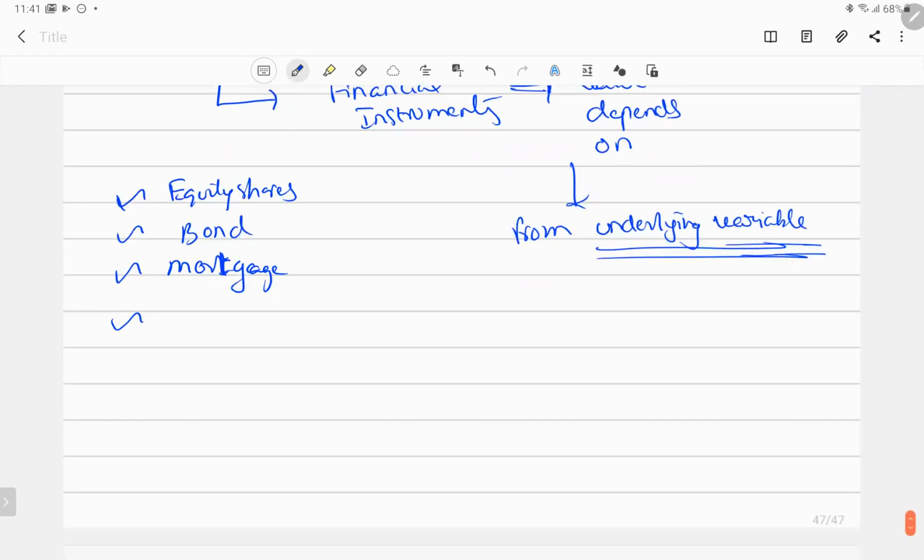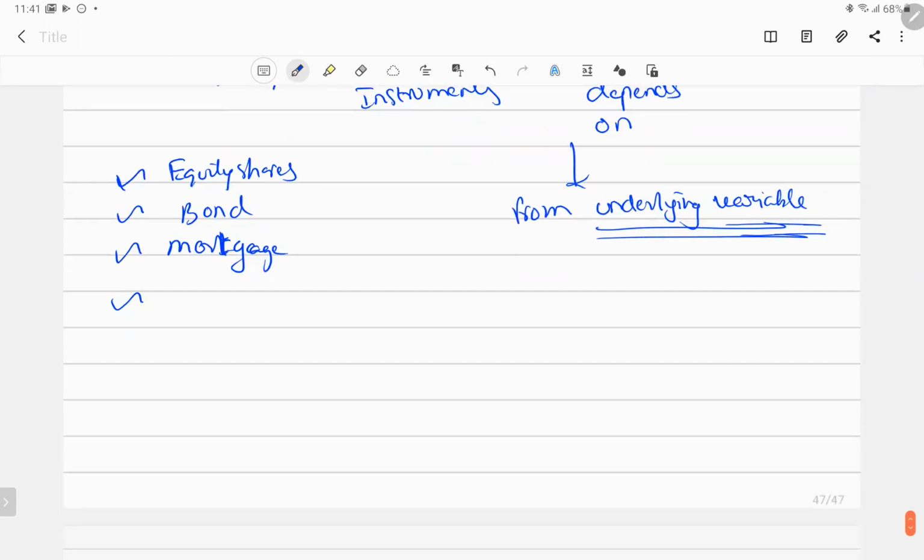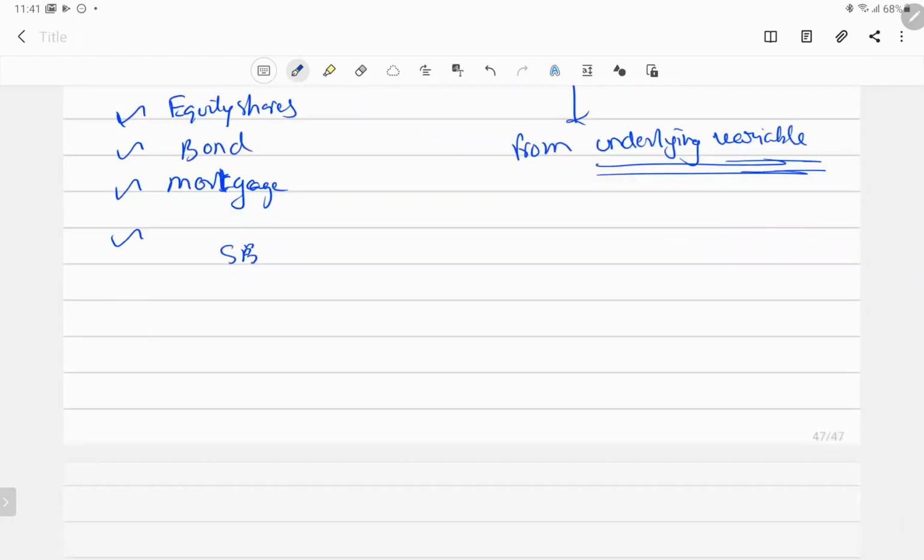So normally you have the equity shares, right? Suppose I take the example of equity shares of SBI, at 120. The same way you can have the contract in the F&O segment, futures and options segment, of SBI. Suppose you have the forward or the futures of SBI.